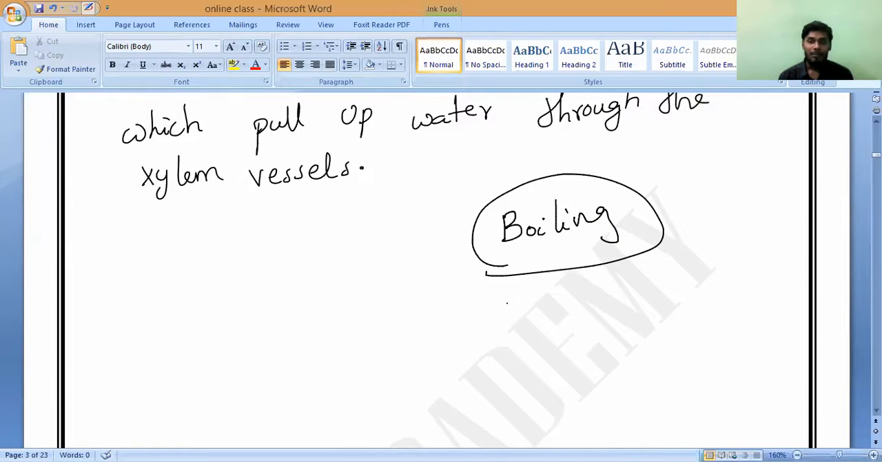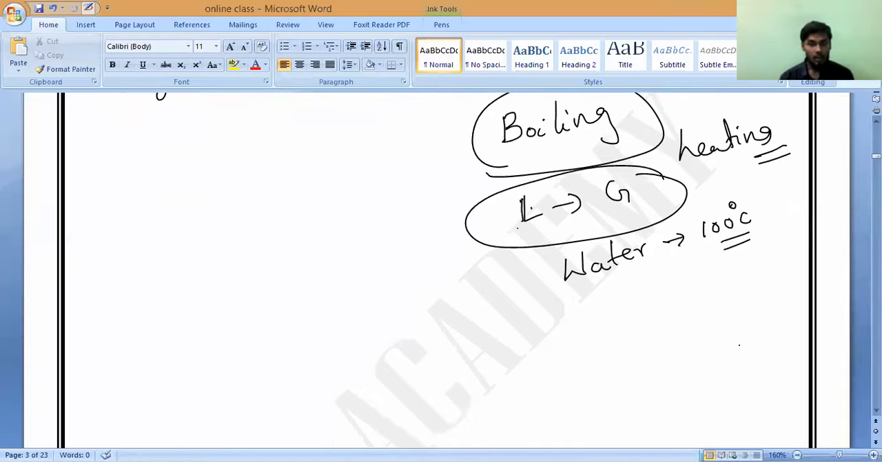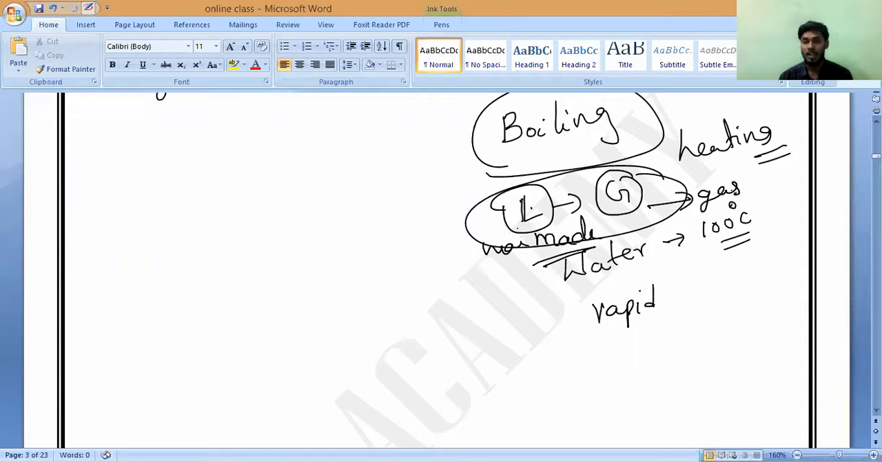Boiling means converting a liquid into a gaseous state by heating. Correct or not? For example, if we take water, what is the boiling point of water? 100 degrees Celsius. Boiling is a man-made process, meaning we have to provide external heat energy. Boiling is a rapid process, and in boiling, the complete liquid can be converted into a gaseous state. Do you understand?